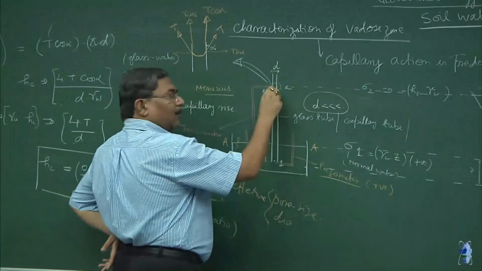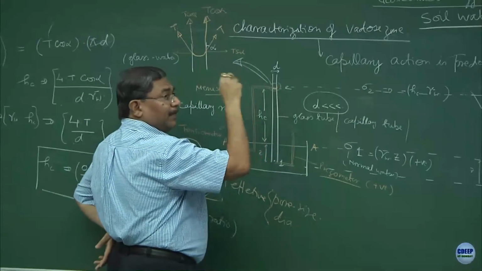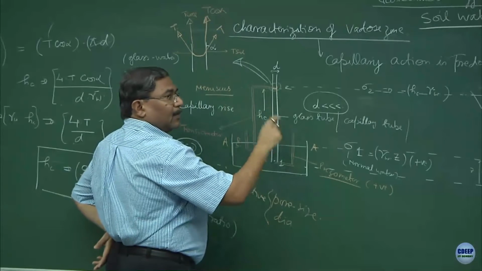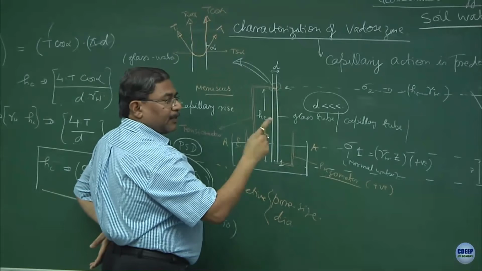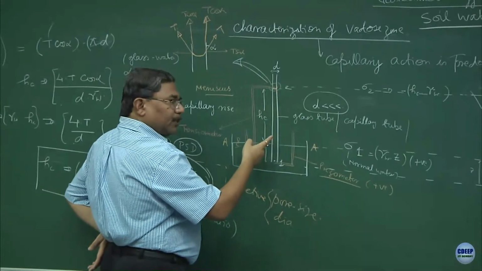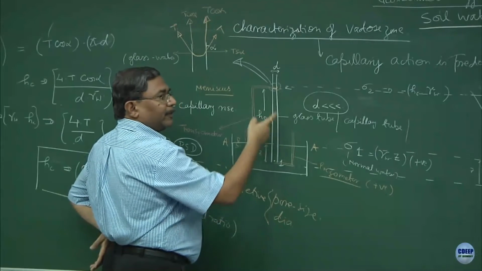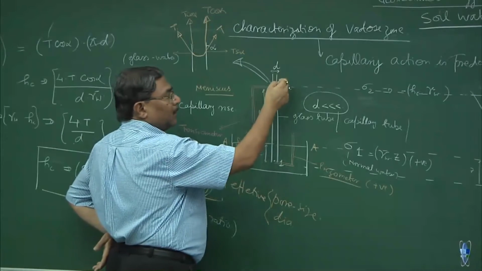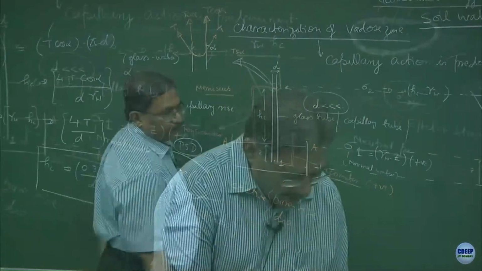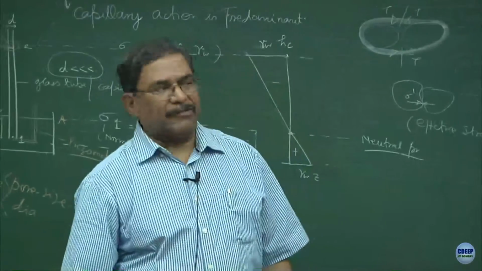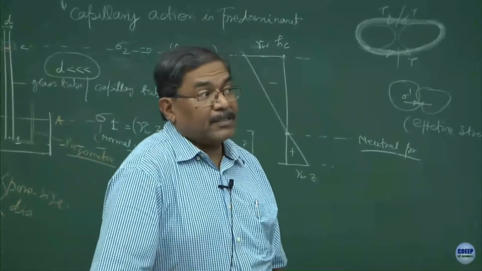Anything above the water column and where the capillary action is taking place might be saturated, might be unsaturated, and the pressures are negative. Because of suction only the water is getting lifted up from here to here, and suction is being caused because of surface tension. Is this part okay? Absorption again is because of the surface features, and surface features are beyond gravity.